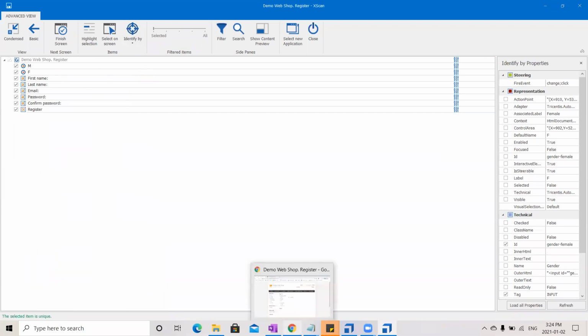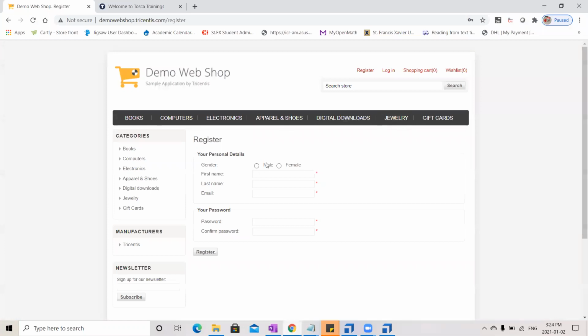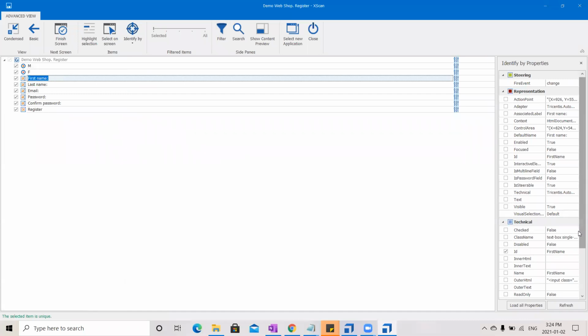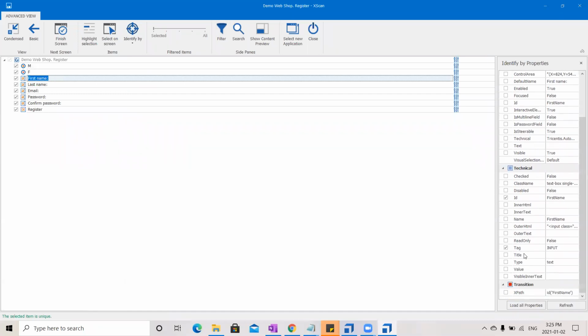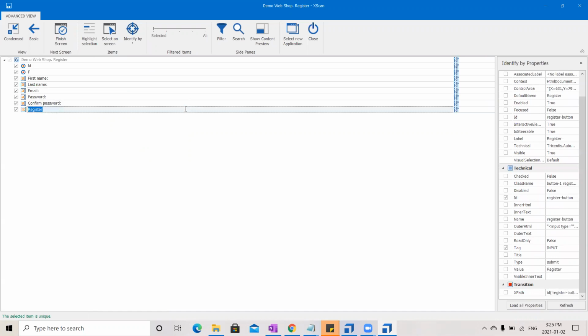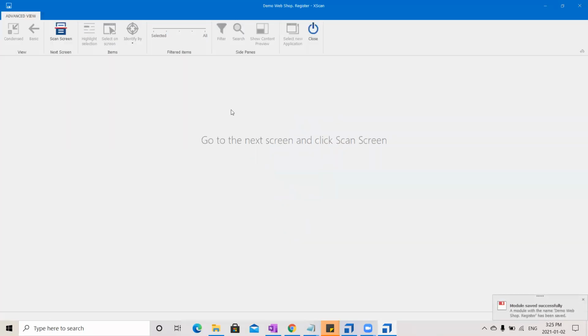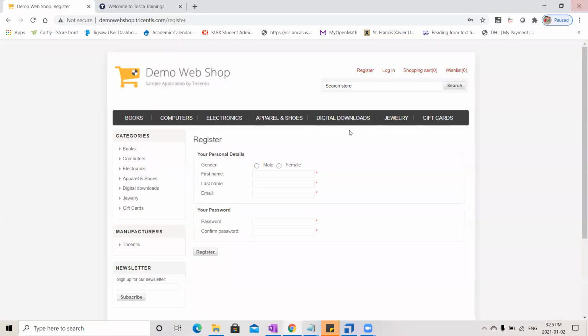So let us automate the registration flow. That is the reason why I have scanned all these controls. If you see here, look at the properties. Tosca has already selected the ID and the tag. Sometimes I can just let it be. It is fine, already it is unique. I don't have any issues, then why do I worry about it? Sometimes it's okay. So I'll just say finish screen. I need not work hard. And close this. So it has scanned everything.